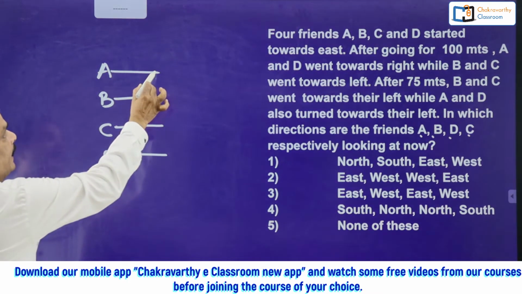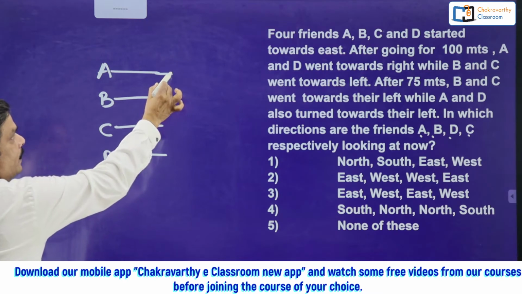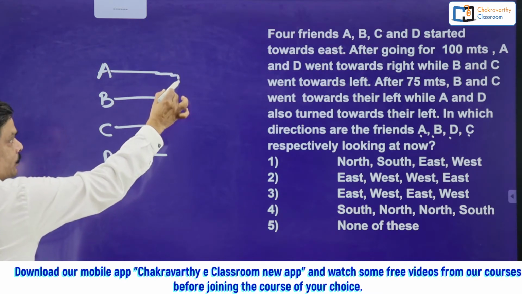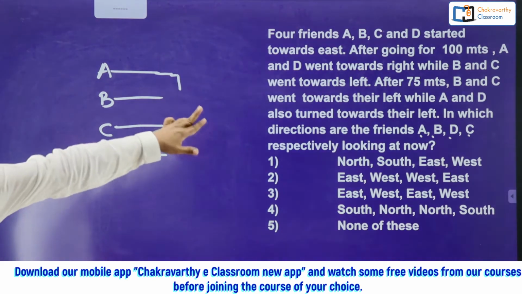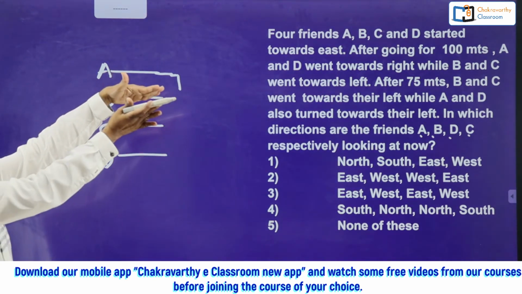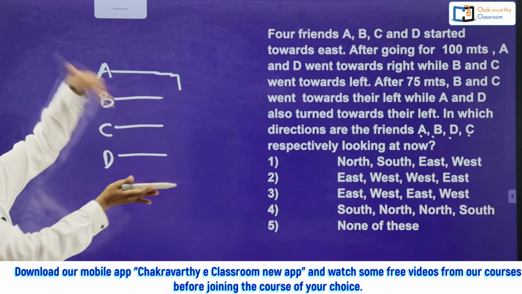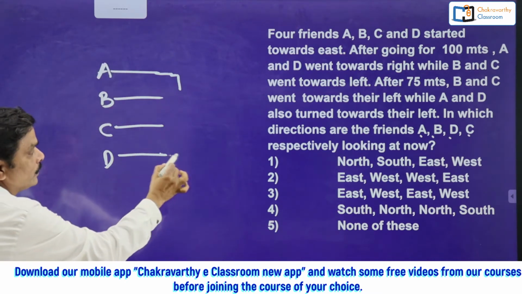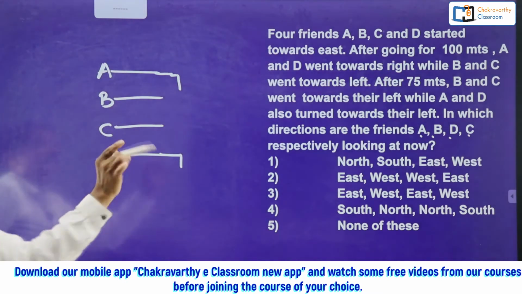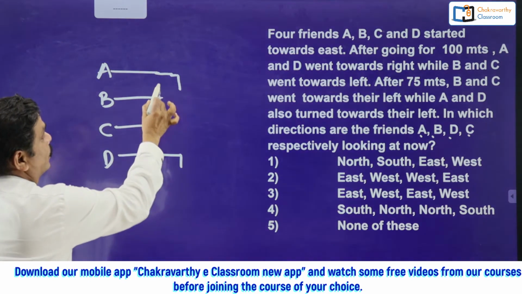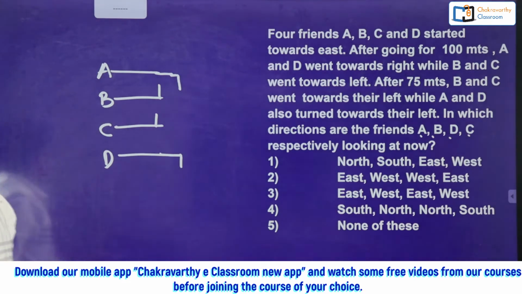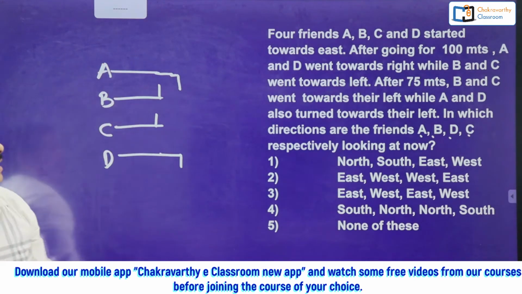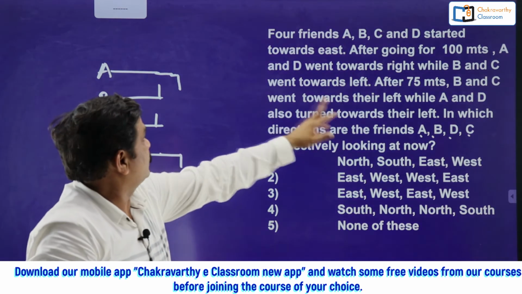After going for 100 meters, A and D went towards right while B and C went towards left. A and D, I'm taking here. So A and D went towards left or right? They have given A and D went to right only. One person who is going to the east, this is right side, that is left side. A and D went towards right. But B and C went towards, just take in this way, left. This is right side, this is left side.